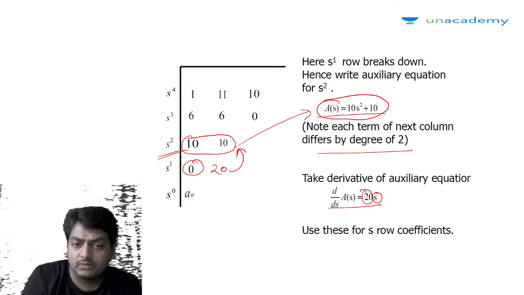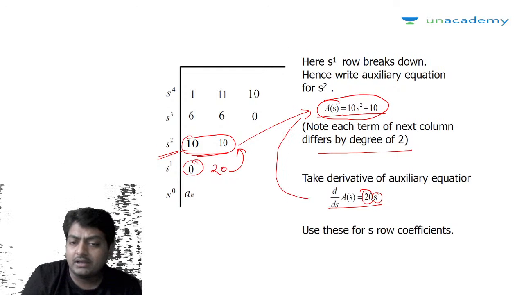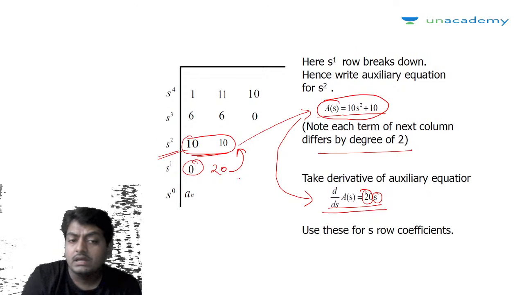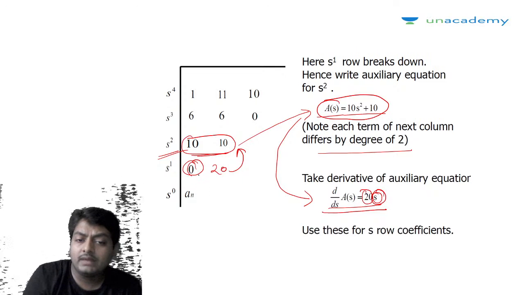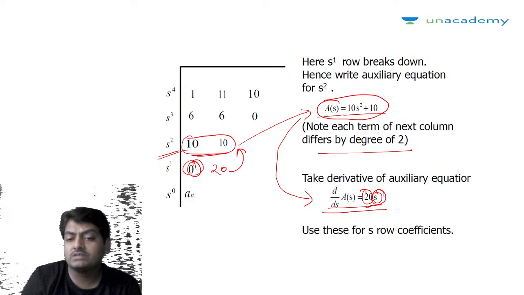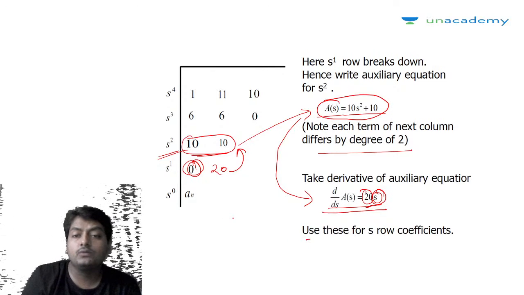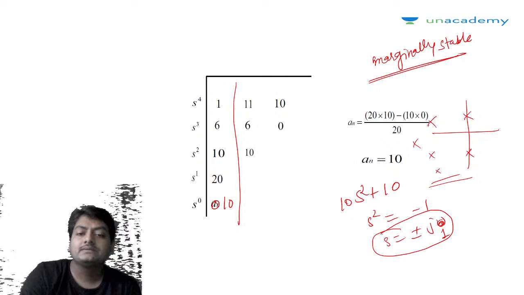We have to differentiate that auxiliary equation, and after differentiating it, the new row coefficients will be formed in terms of s. We replace the row of 0 by the coefficients of the derivative of the auxiliary equation. And then we proceed with the Routh array in a similar manner.